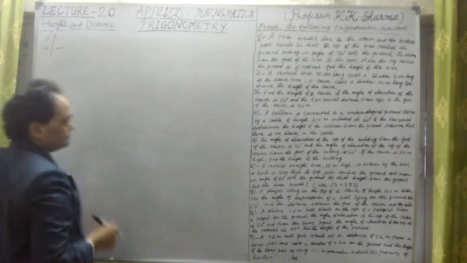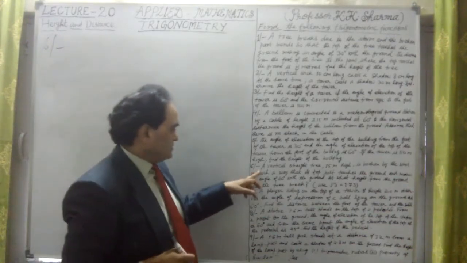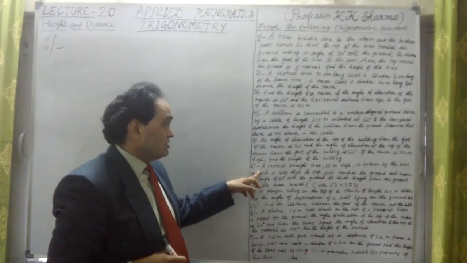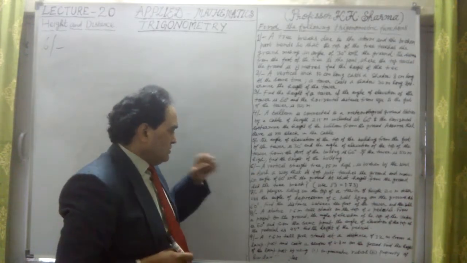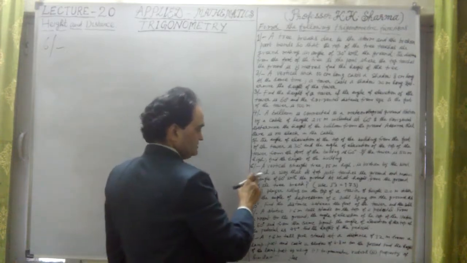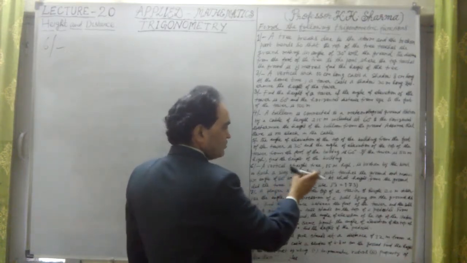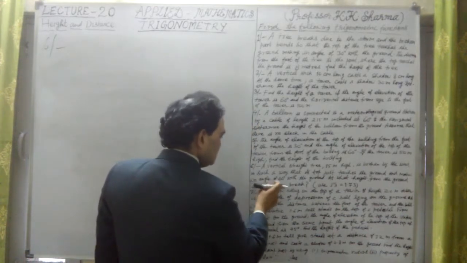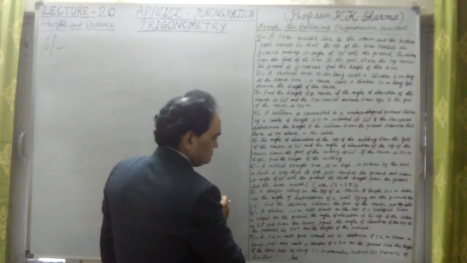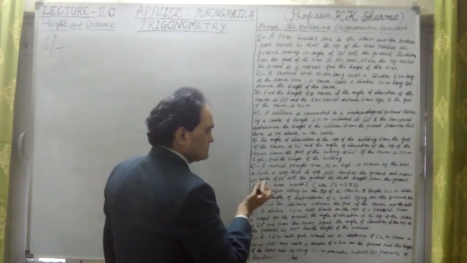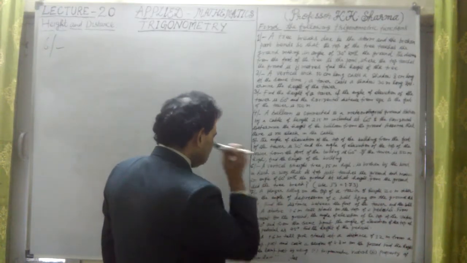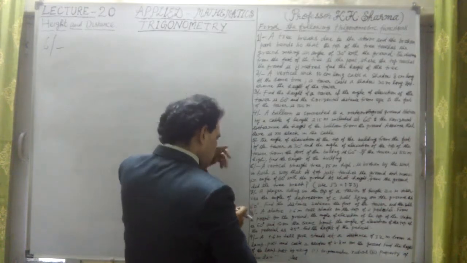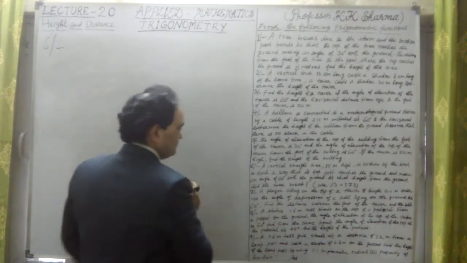Question number 6. Now it says a vertical straight tree, 15 meter high, is broken by the wind in such a way that its top just touches the ground and makes an angle of 60 degree with the ground. At what height from the ground did the tree break? That's the point. And take root 3 equal to this.